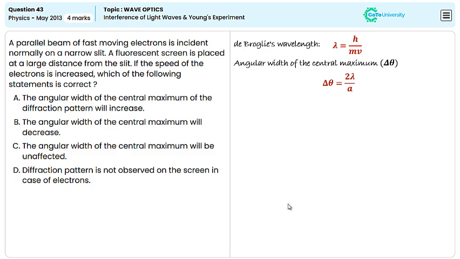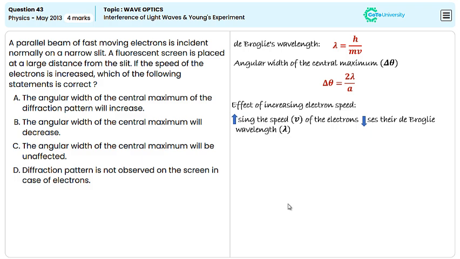Here, delta theta is directly proportional to wavelength. Increasing the speed v of the electron decreases their de Broglie wavelength lambda. As the wavelength decreases, the angular width delta theta also decreases. Thus, we can conclude that when the speed of the electrons is increased, the angular width of the central maximum decreases, and this is due to the reduction in de Broglie wavelength of electrons. So the correct answer could be option B.